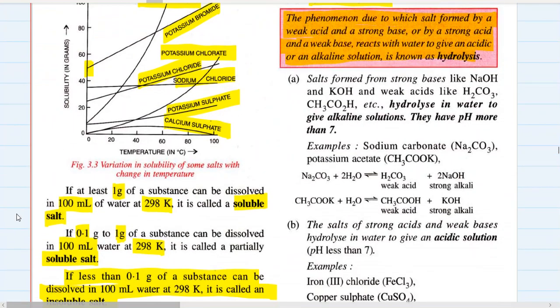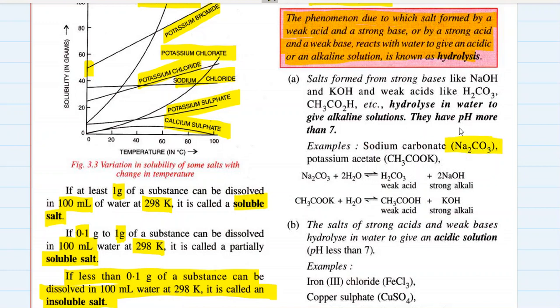So salts formed from strong bases like sodium hydroxide and potassium hydroxide, and weak acids like carbonic acid and CH3COOH, that is acetic acid, hydrolyze in water. Strong base and weak acid, they hydrolyze in water to give alkaline solutions. They have pH more than 7. The examples are also given here. Sodium carbonate.